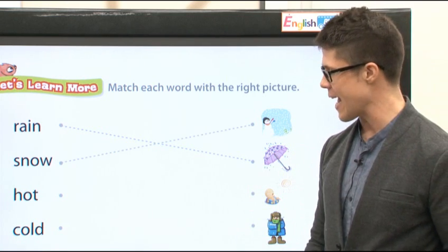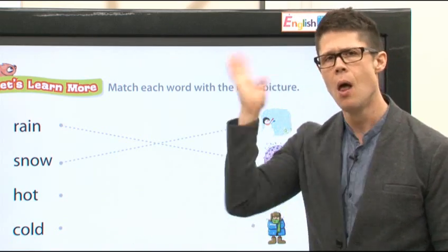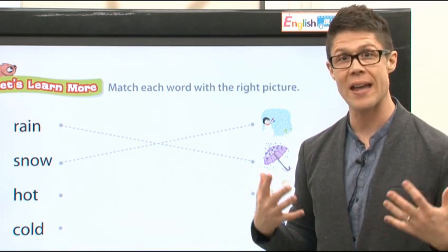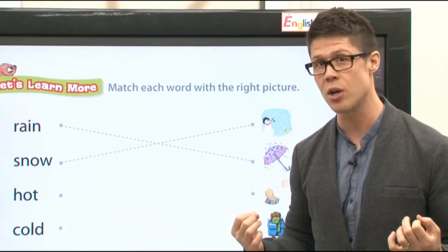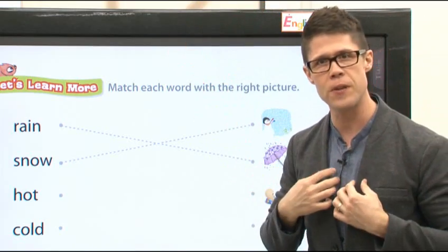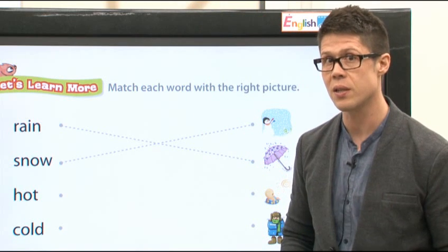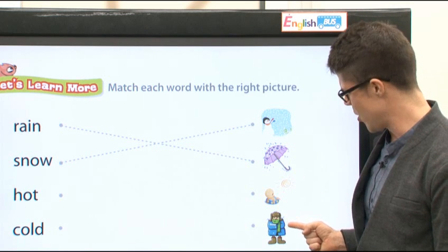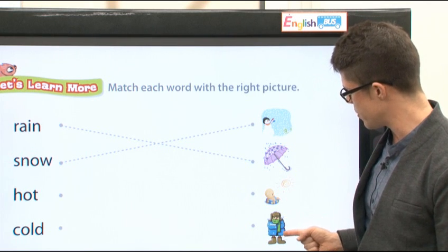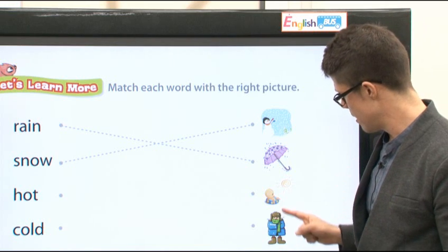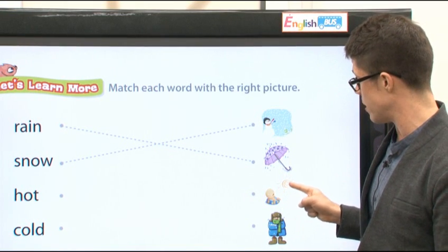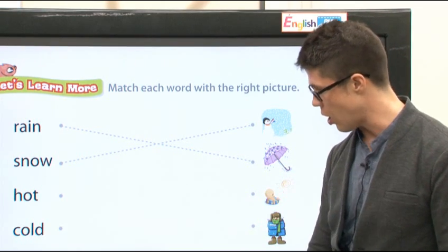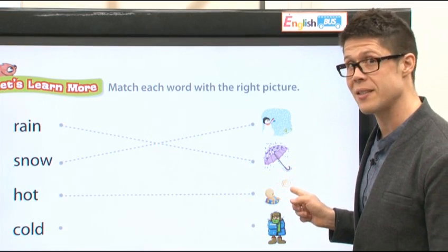Boom. And after that, we have the word hot. Oh my gosh. Oh, it's very hot. That is hot, okay? In the summer, when there's a lot of sun, you feel hot, right? Which of these is hot? Is he hot? No, he is wearing a coat and boots and a hat. He is not hot. This boy is very hot. See, there's the sun, and he's going, He is hot. It is hot.